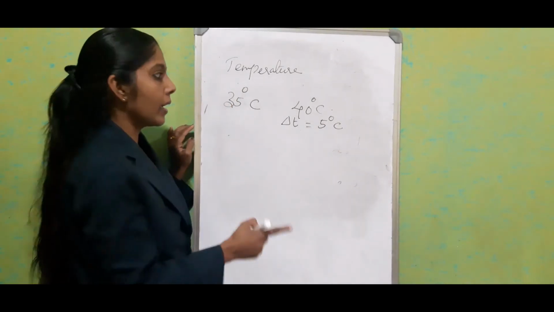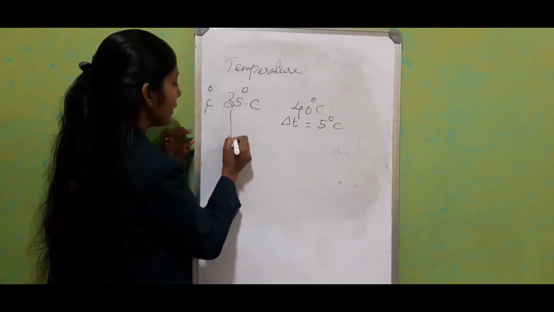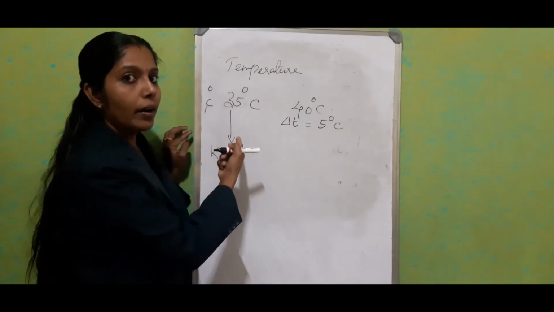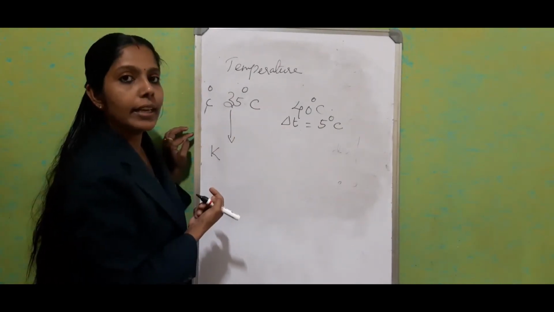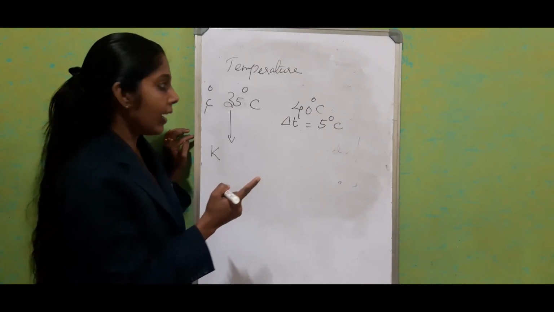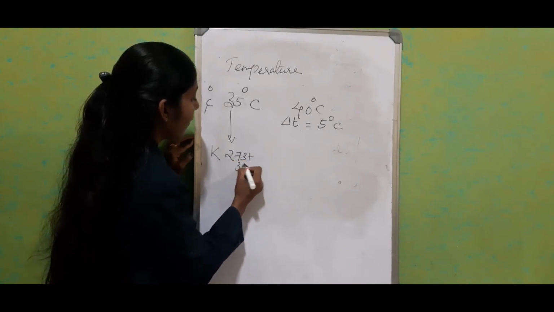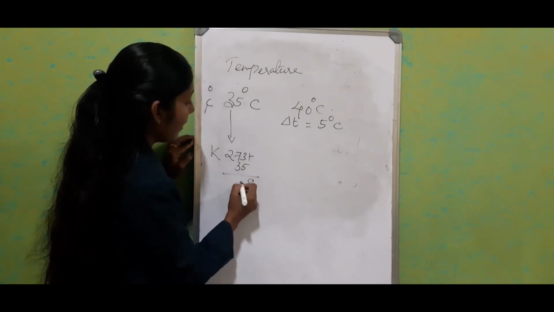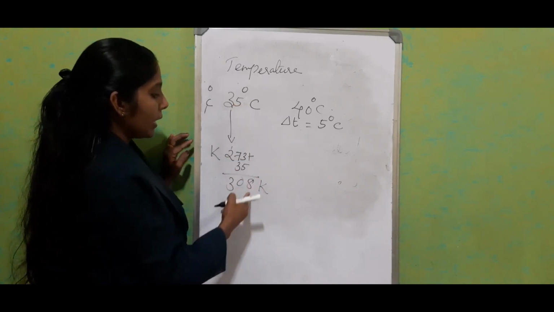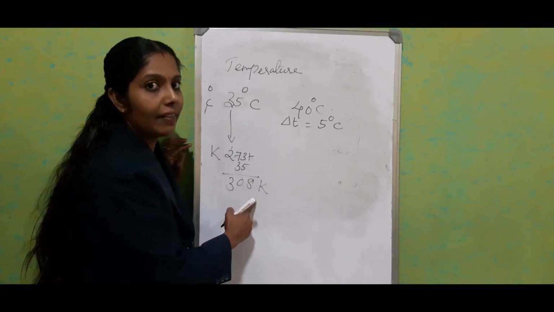Now we are going to convert this into the Kelvin scale. What is the value corresponding to 35 degrees Celsius in the Kelvin scale? We have to add 273. So 273 plus 35, we will get 308 Kelvin. So the corresponding value in the Kelvin scale is 308 Kelvin.